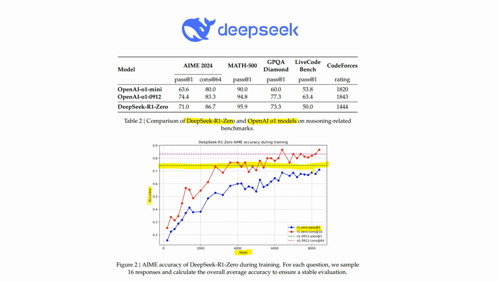You can see here the red line is our DeepSeek R1-Zero. It also crosses the green line as well as the pink line on the reasoning-related benchmark. That means DeepSeek crosses all of these baselines of the OpenAI O1 model.